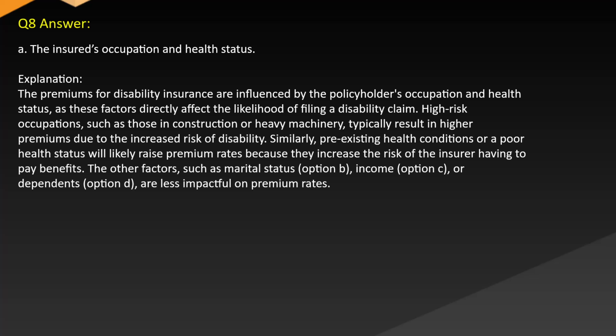Answer A. The insured's occupation and health status. Explanation. The premiums for disability insurance are influenced by the policyholder's occupation and health status, as these factors directly affect the likelihood of filing a disability claim. High-risk occupations, such as those in construction or heavy machinery, typically result in higher premiums due to the increased risk of disability. Similarly, pre-existing health conditions or poor health status will likely raise premium rates because they increase the risk of the insurer having to pay benefits. The other factors, such as marital status, option B, income, option C, or dependents, option D, are less impactful on premium rates.